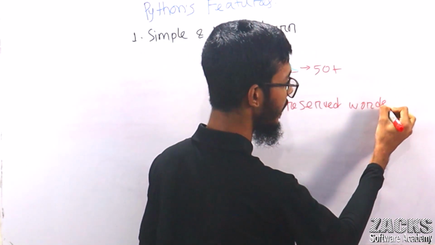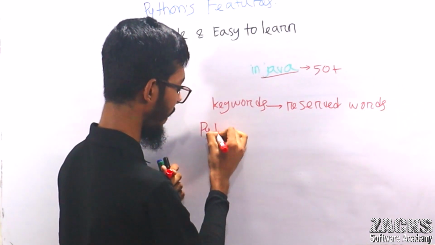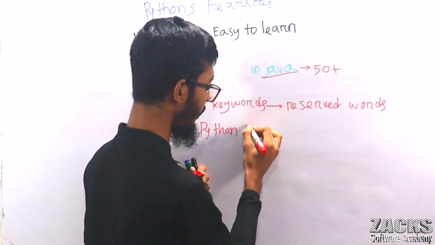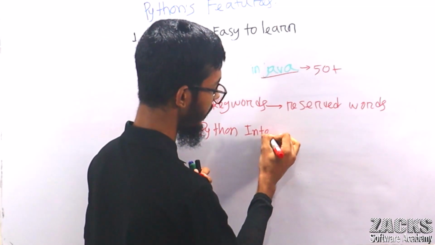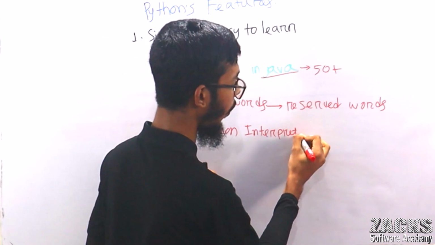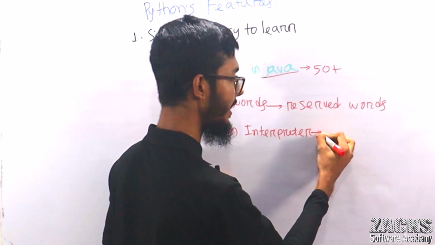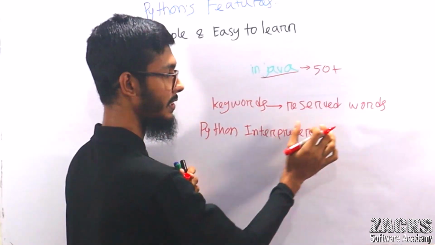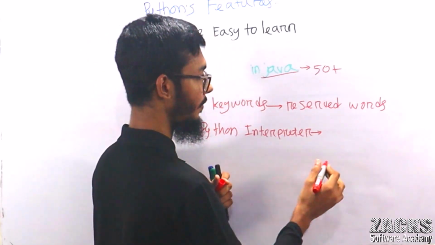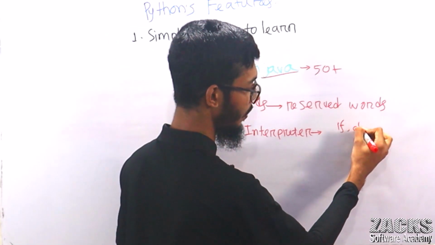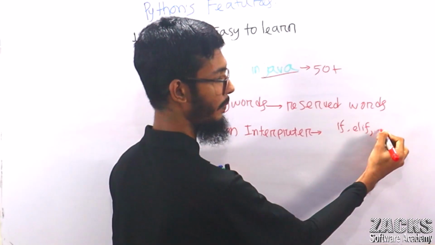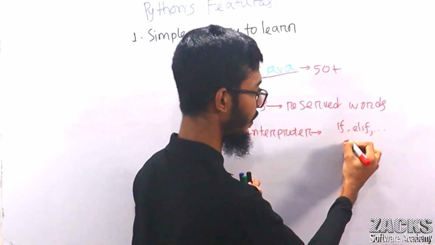Your Python interpreter, your Python engine, already knows these words. Python has no other meanings for these words. For example, if, else.